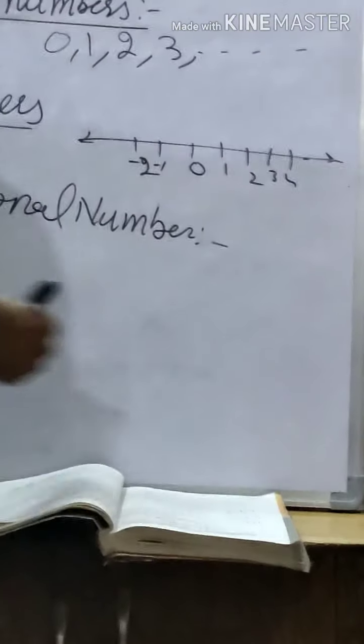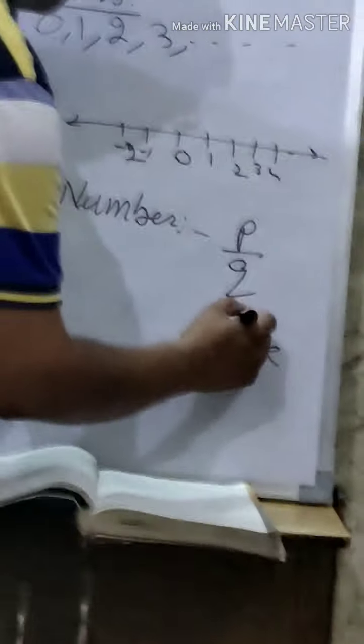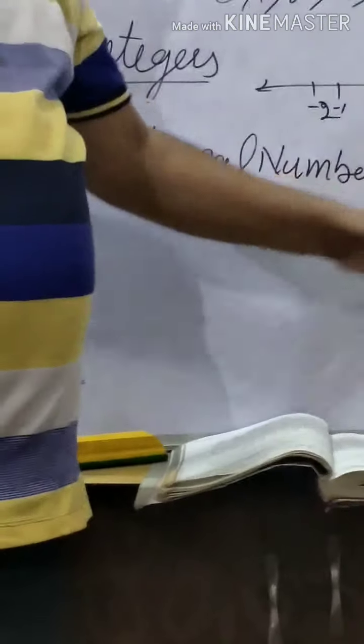Now about rational numbers: if a number can be written in the form of P by Q, where Q is not equal to 0, then that number is called a rational number.